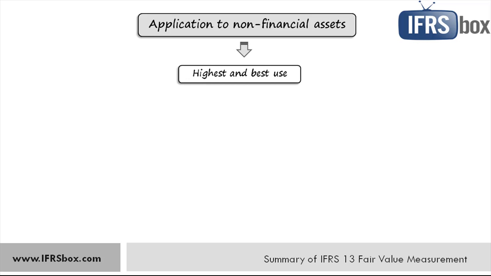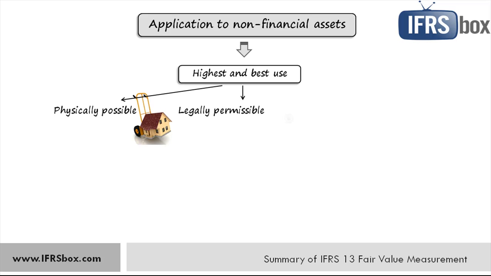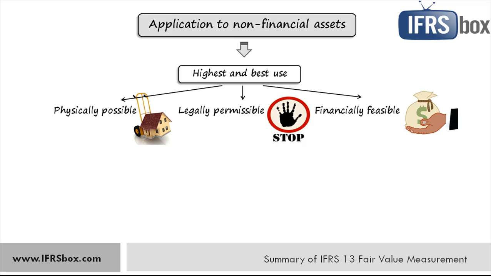In relation to non-financial assets, IFRS 13 requires to measure the fair value based on the asset's highest and best use from a market participant's perspective. That takes into account the use of the asset that is physically possible, and it takes into account the physical characteristics that market participants would consider, for example, property location or size. Then legally permissible, and it takes into account the legal restrictions on use of the asset that market participants would consider, for example, zoning regulations, or financially feasible, which takes into account whether use of the asset generates adequate income or cash flows to produce an investment return that market participants would require, and this should incorporate the cost of converting the asset to that use.